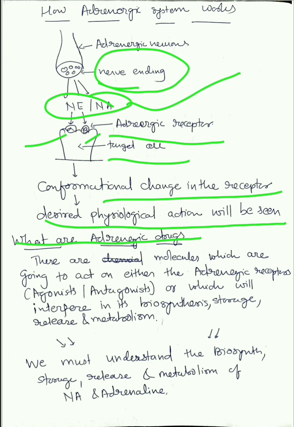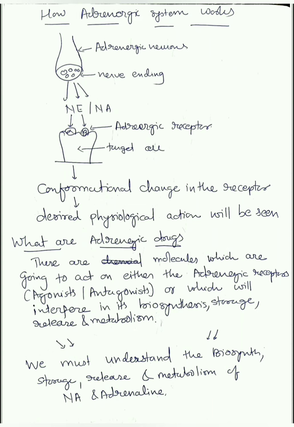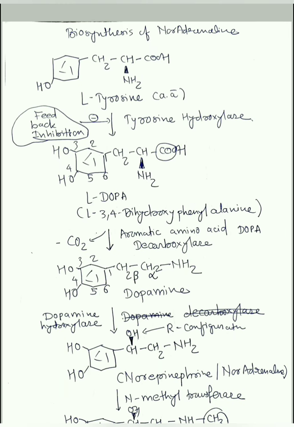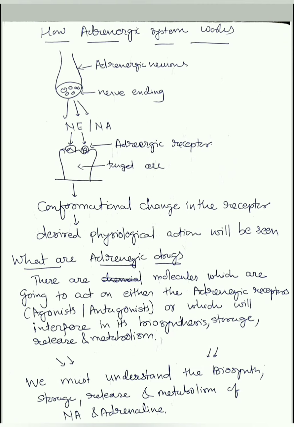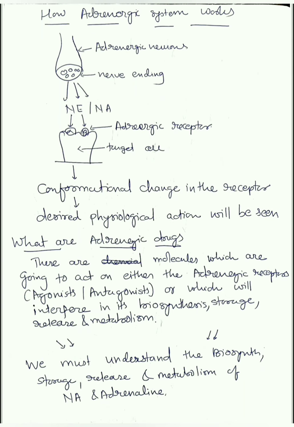So guys, these are the molecules. Adrenergic drugs means they are molecules, right? They are drug molecules. Okay, so as I was saying, these are either the molecules which bind on adrenergic receptors and act as agonist or antagonist, or which will interfere in its biosynthesis, storage, release or metabolism. So now in conclusion, I can say that we must understand the biosynthesis, storage, release and metabolism of noradrenaline or adrenaline in order to understand the drugs. So again, before jumping to the drugs, let's see how this adrenaline and noradrenaline is produced in the body.